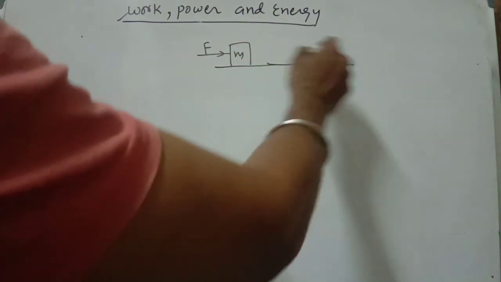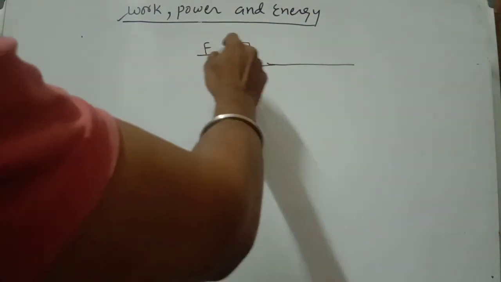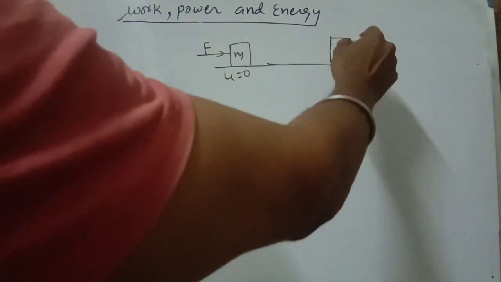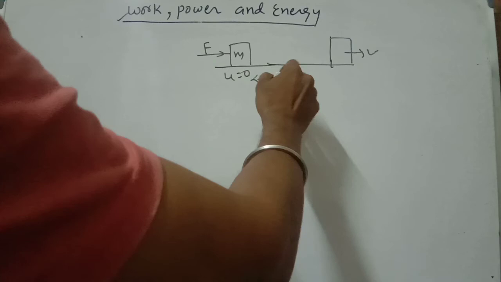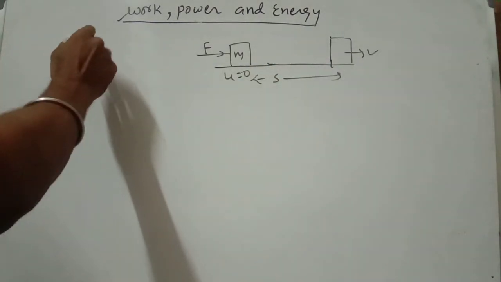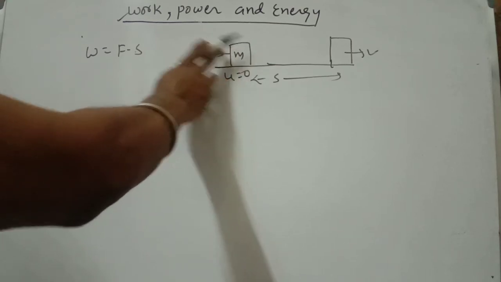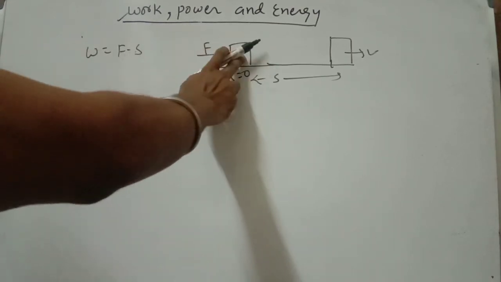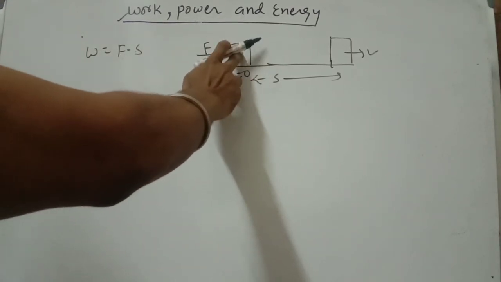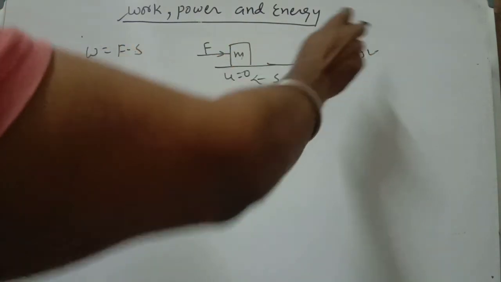Let its initial velocity be 0. After the force is applied, let its velocity be v after distance s. So now the work done is F into s. When you apply a force on this body, work is done on this body, and after that the body will start to move.